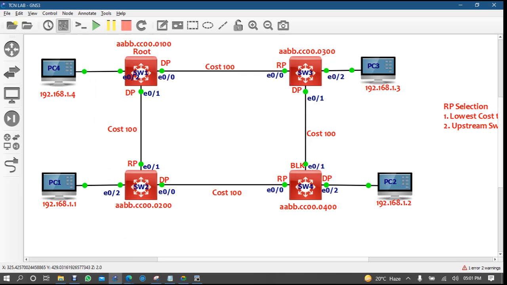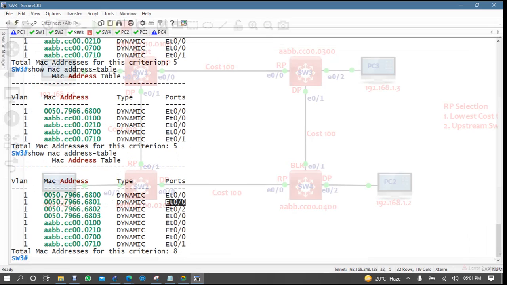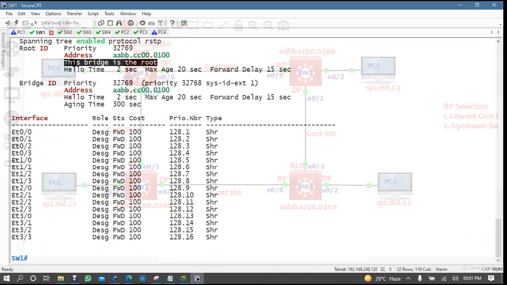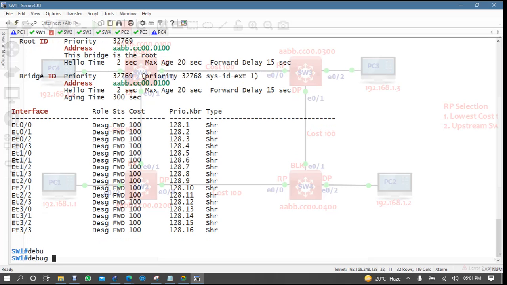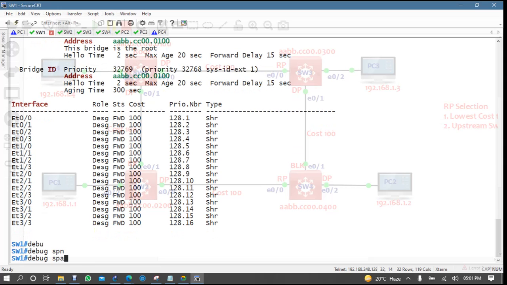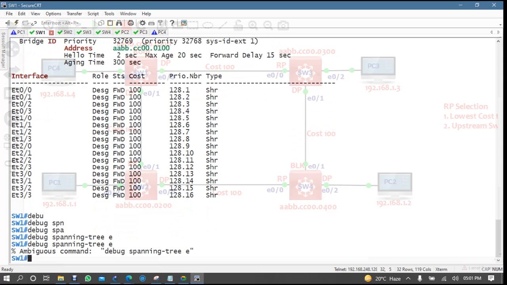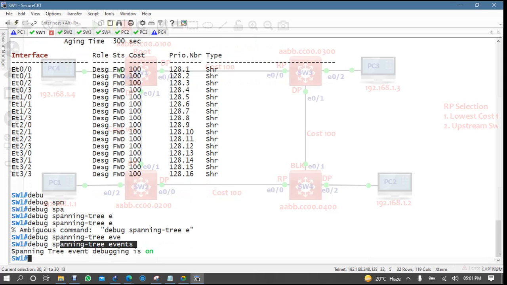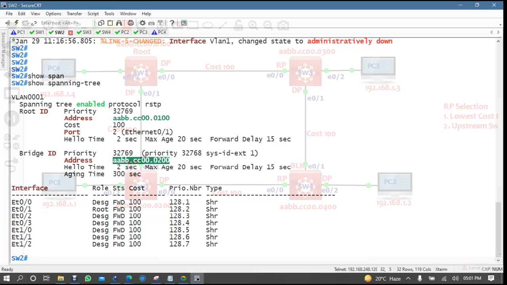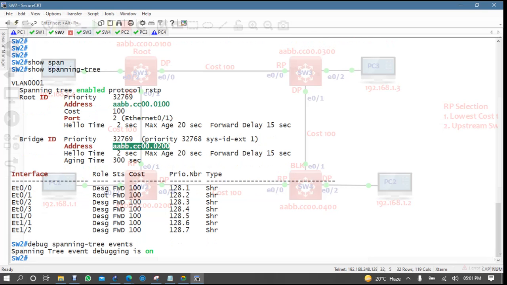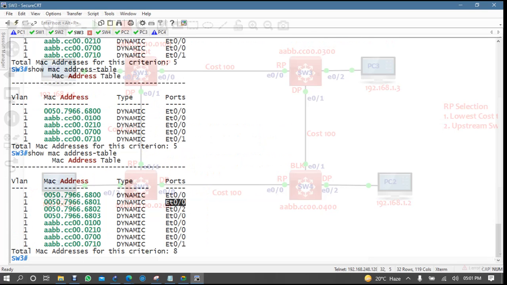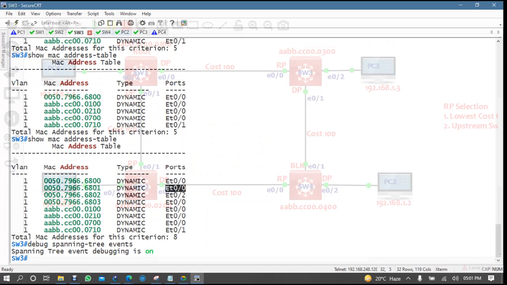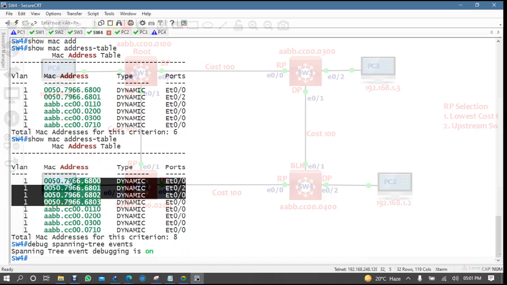Now suppose, let me come to all the switches and run one command which is known as debug spanning tree events. Now come to switch 2, debug, switch 3, debug, switch 4, debug.